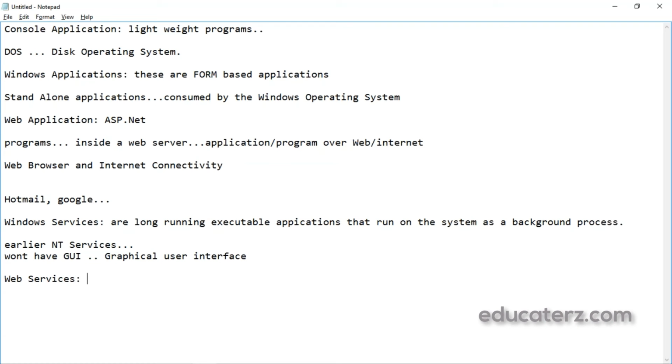Now the next thing is web services. We can create web services by using .NET. Web services are called web callable functionality available via industry standards like HTTP, XML and SOAP. Web callable means that it will be providing services over the web.